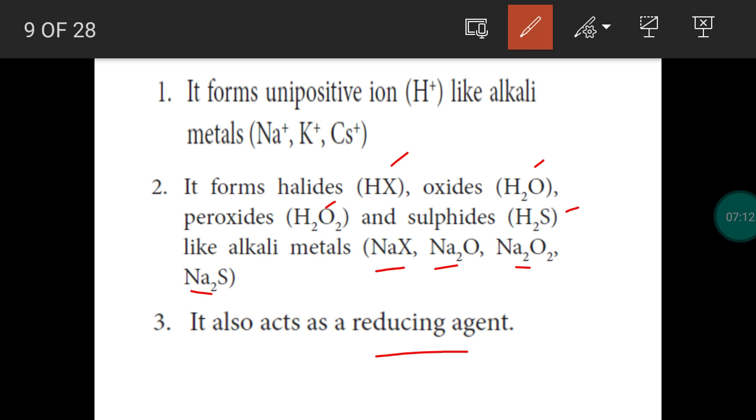A substance that undergoes oxidation will act as a reducing agent. Easily it loses an electron. Loss of electron is an oxidation process. So hydrogen loses an electron. The process is called oxidation. At the same time, the substance is called what? Reducing agent. Like alkali metals, hydrogen is also a reducing agent.